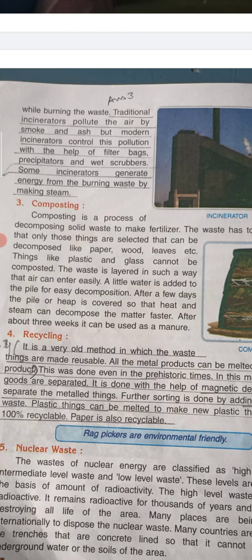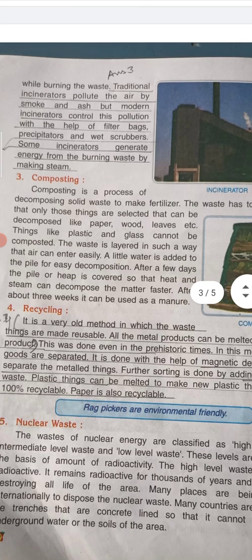Now the difference between the traditional incinerator and the modern incinerator is this. Traditional incinerator pollutes the air, and because it burns, a lot of smoke and gas is released. But modern incinerators control the pollution with the help of filter bags, precipitators and wet scrubbers.